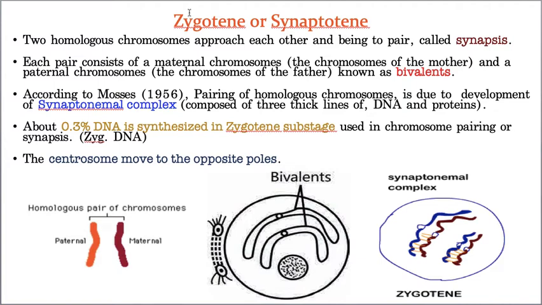Now the 46 chromosomes don't have a proper arrangement, they move freely in the cytoplasm however they like. But when it comes to zygotene, every paternal chromosome is followed by one maternal chromosome. Let me tell you in a very easy way. For example, if we go to some marriage or temple, devotees entering the temple leave their chappals.